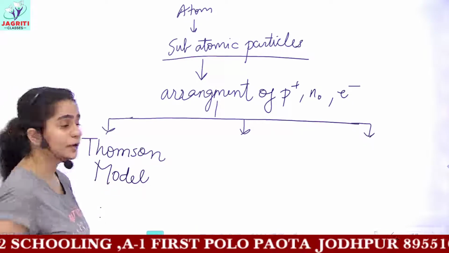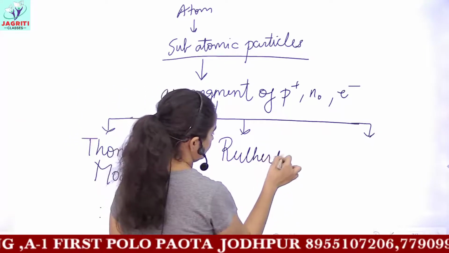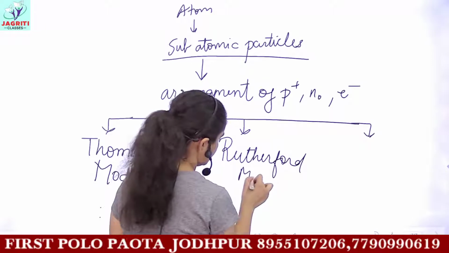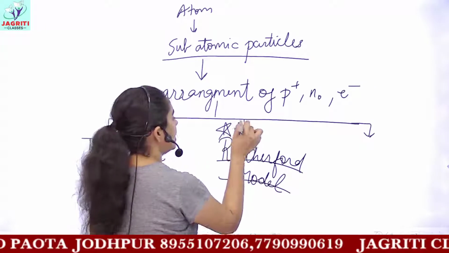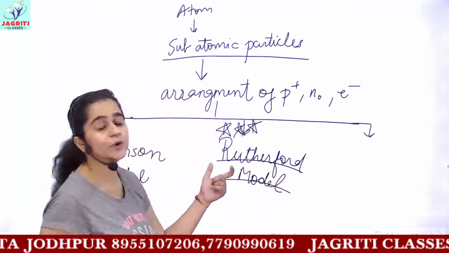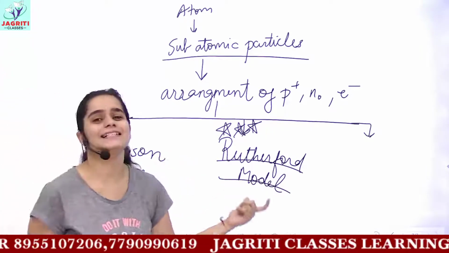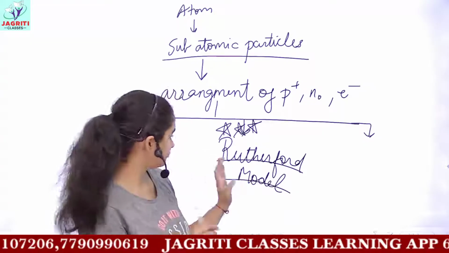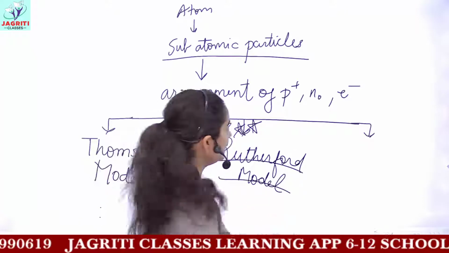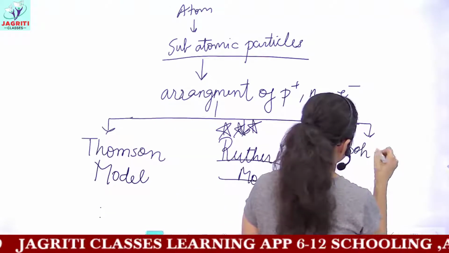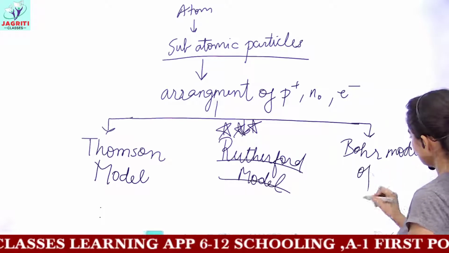Then the next one was Rutherford's model. This Rutherford model is very important. Mark it with stars. Many questions come from this model. It is lengthy but it is interesting, and when we study it, I hope it would be completely clear. Then the next is a modification of Rutherford, that is Bohr's model of atom.